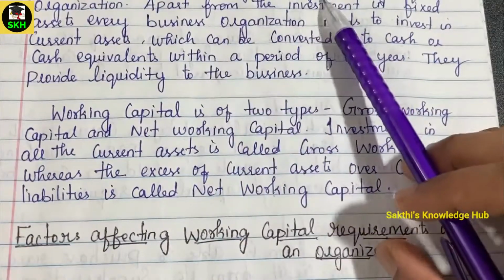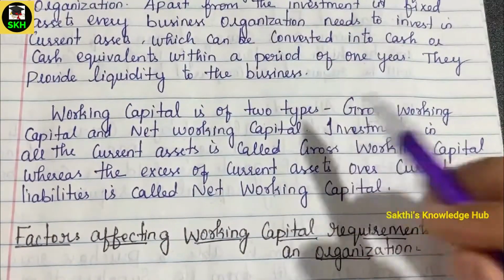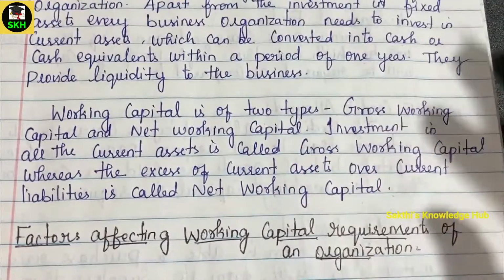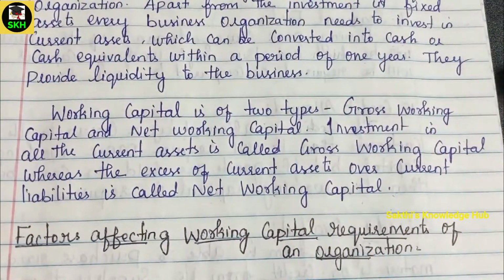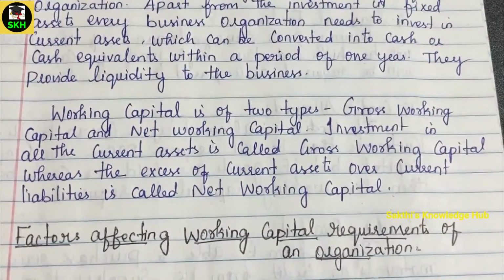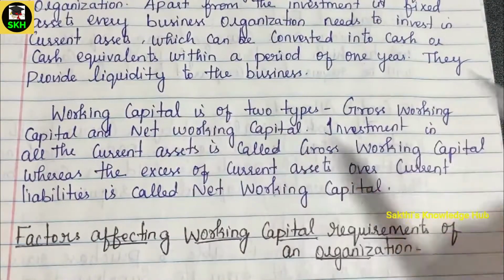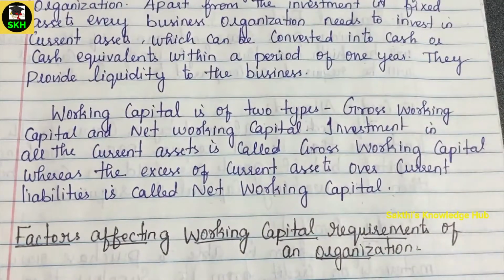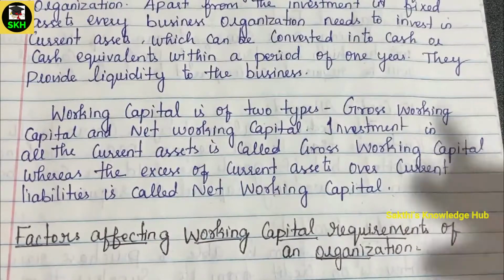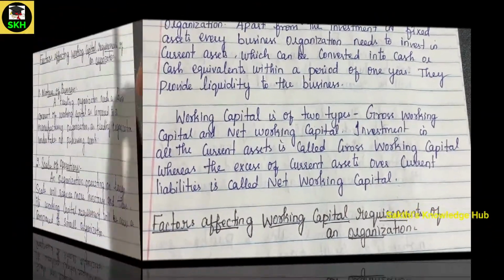Any fund which is required for a business for day-to-day operation, and which is mandatory for every type of business, will be converted into cash or cash equivalent within a maximum period of 1 year and will be considered as liquidity for a business. This working capital is of two types, the gross working capital as well as the net working capital. And let's see its factors.